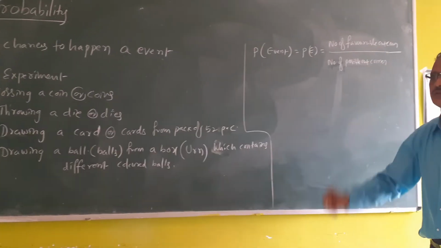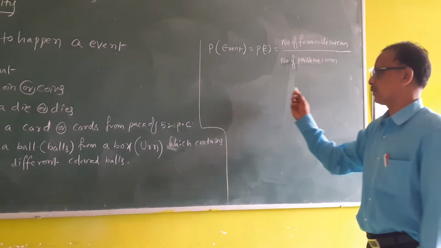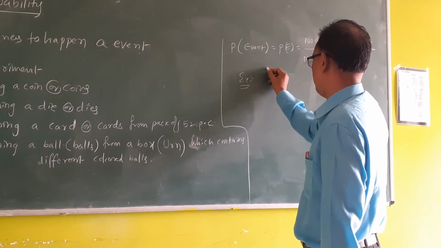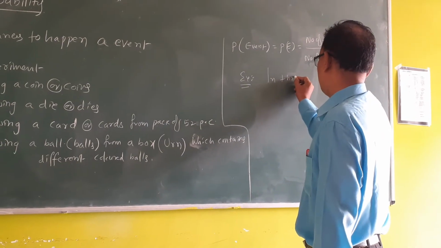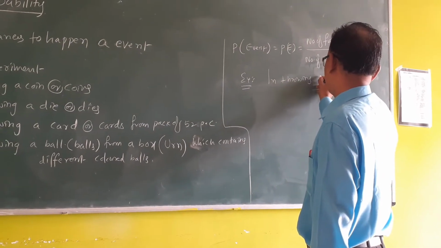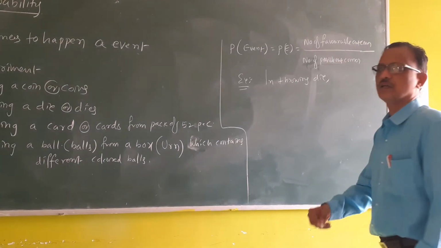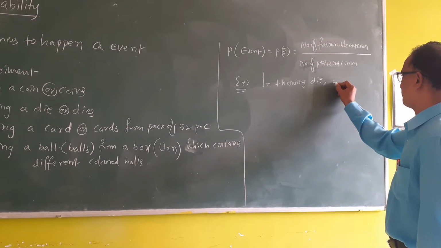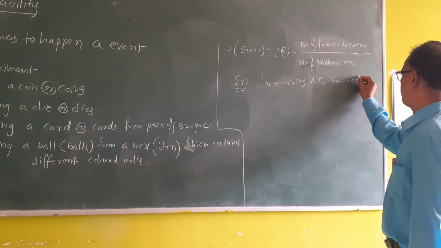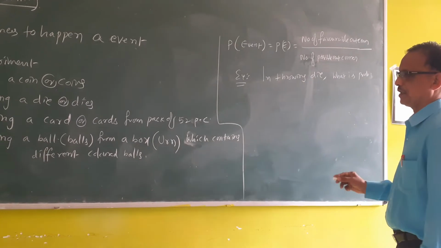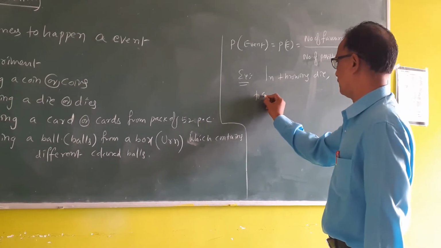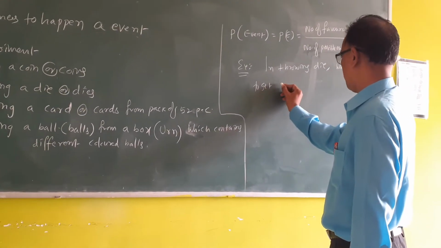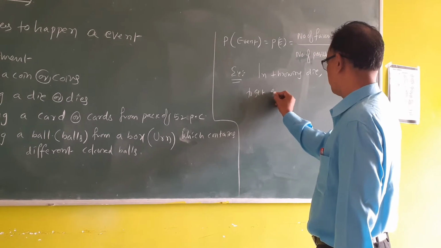Suppose we take an experiment, throwing a die. What is the probability to get an even prime number?